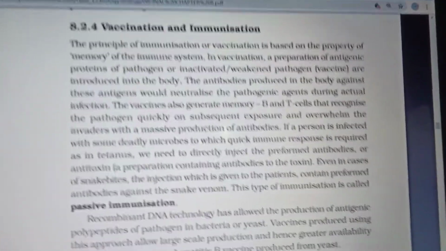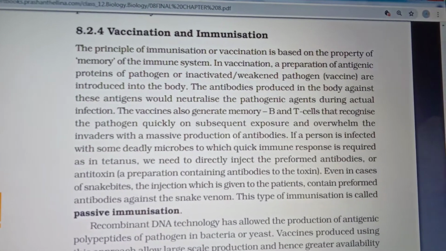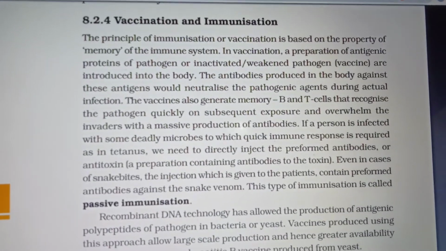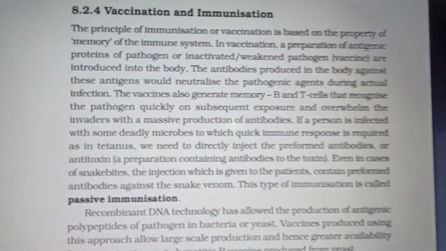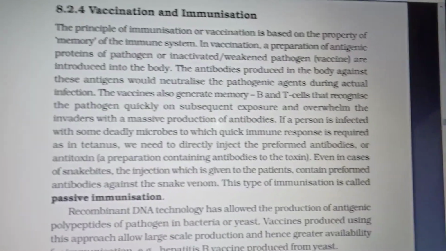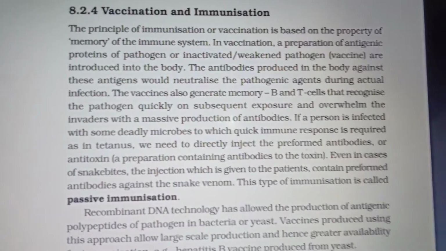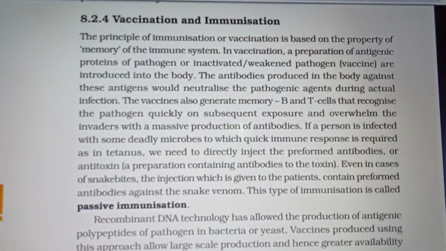The antibodies will be produced in our body against these antigens. They will neutralize the pathogenic agents during active infection. Neutralize means it becomes inactive. Vaccination also generates memory. That is important.